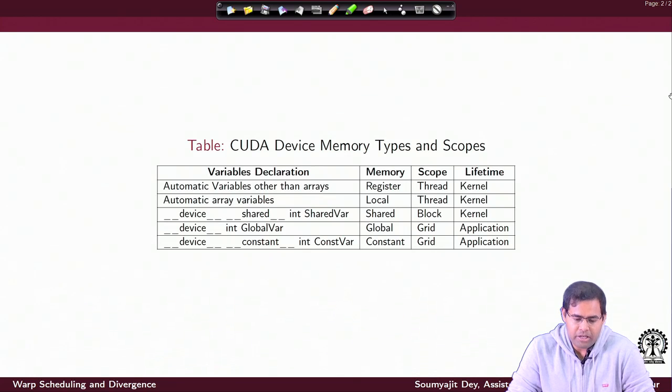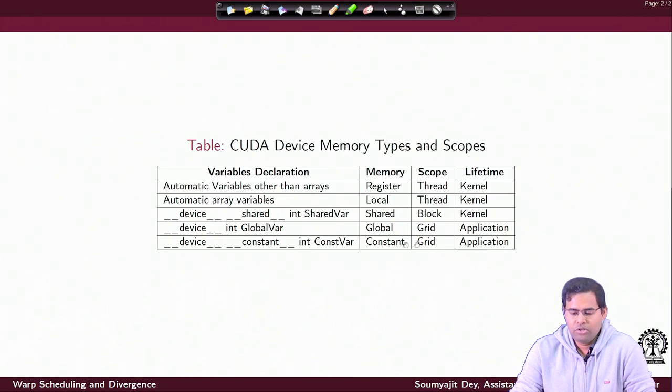If the variable type is defined as constant, then its location is in the specific constant memory location of the memory hierarchy of the GPU. Again the scope is grid and its lifetime is the application. That means it is consistently accessible by multiple instances or multiple different kernels. All of them are assumed to be controlled by the same host program. So, one application, one host program, can comprise multiple kernel launches. So, for such scope, that is grid, the variable has to be of type global or constant.